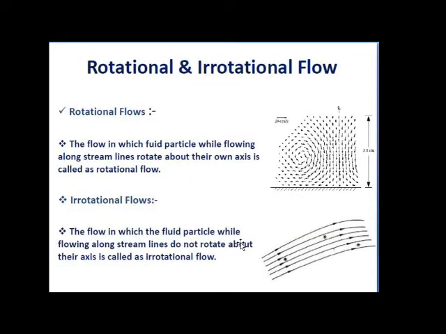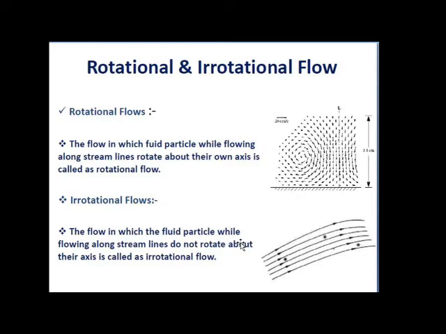Our next point is rotational and irrotational flow. Rotational flow is the type of flow in which fluid particles, while flowing along a streamline, also rotate about their own axis. They are flowing along streamlines and also rotating about their own axis. Such type of flow is called rotational flow.